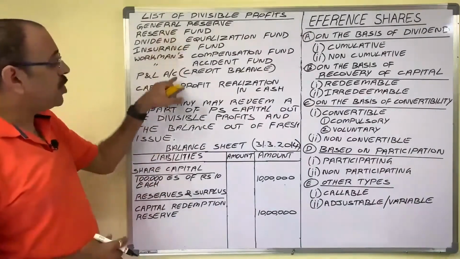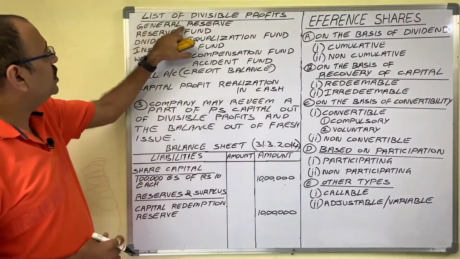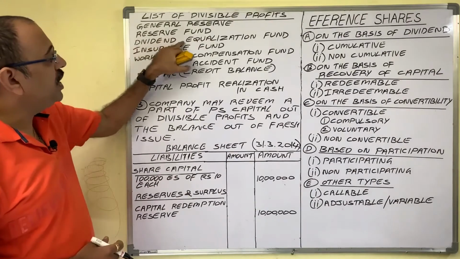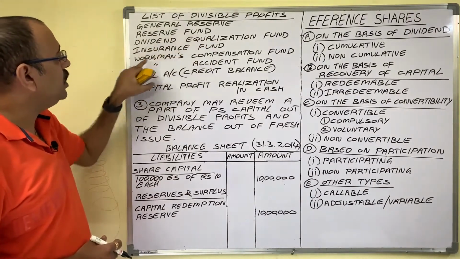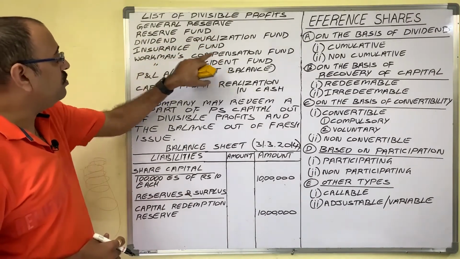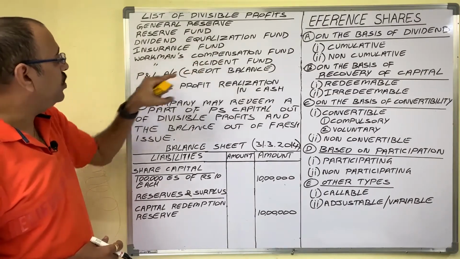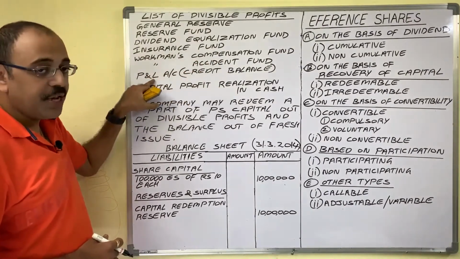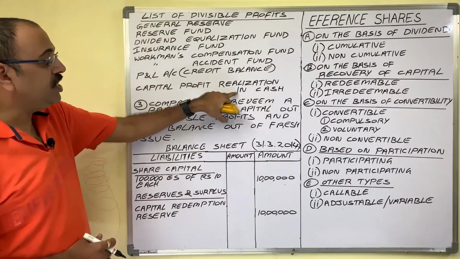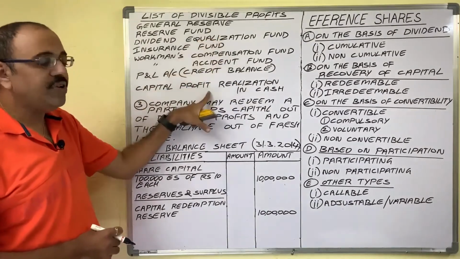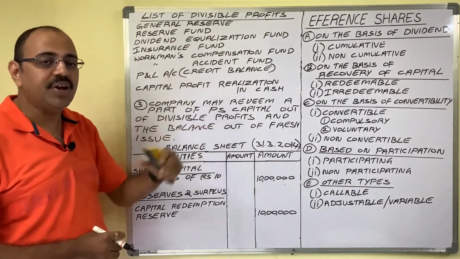Here is the divisible profits list: general reserve, reserve fund, dividend equalization fund, insurance fund, workmen's compensation fund, workmen's accident fund, credit balance of P&L account, capital profit realization in cash. So these divisible profits can be used to redeem preference shares.